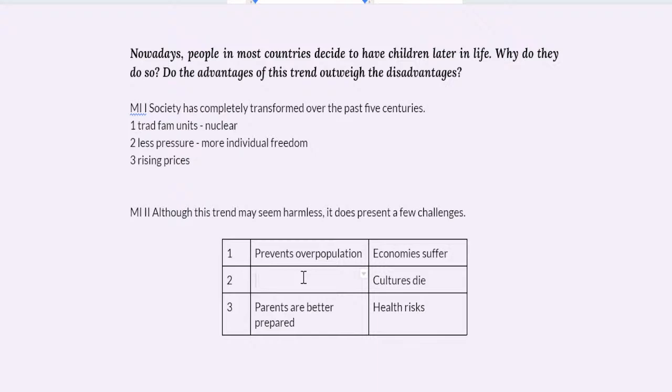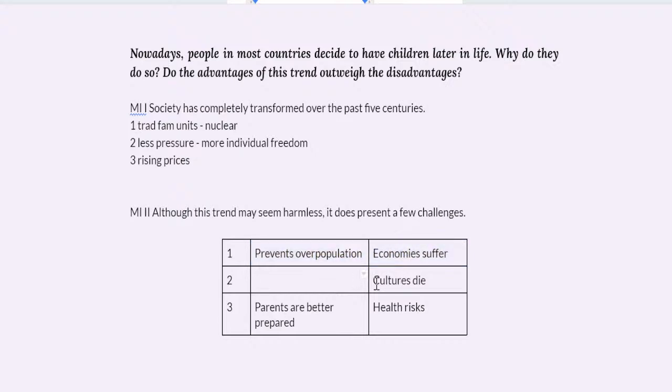There are certain areas which would benefit from having fewer people. And most economies anyway are facing, even the big ones like China and India, lower birth rates, which is good for them anyway. They're not facing any kind of danger. It's just healthy for them at this point. So it prevents overpopulation, but then economies suffer.